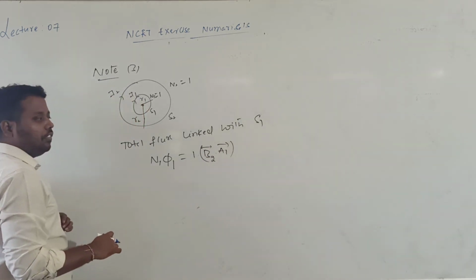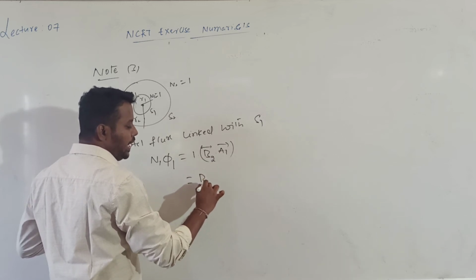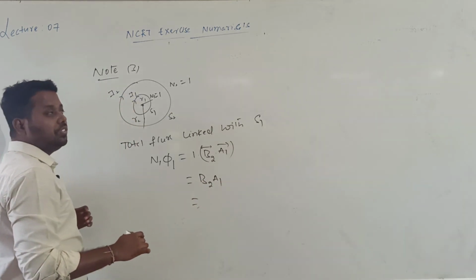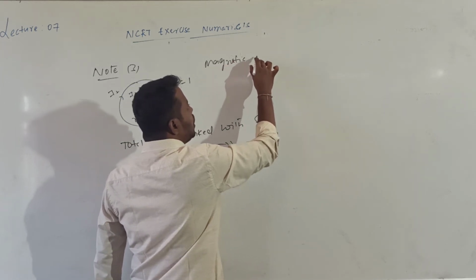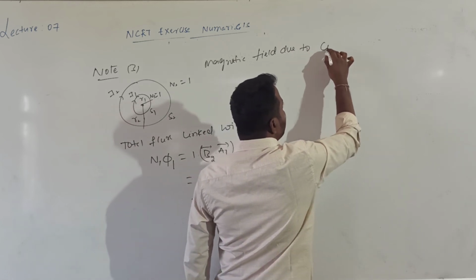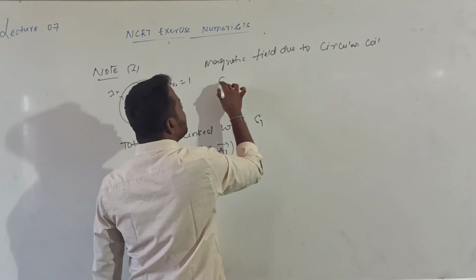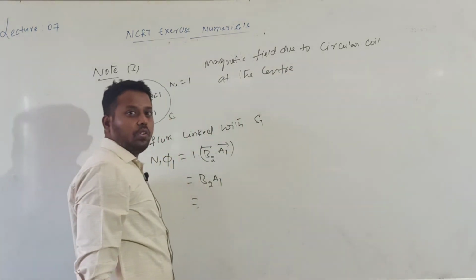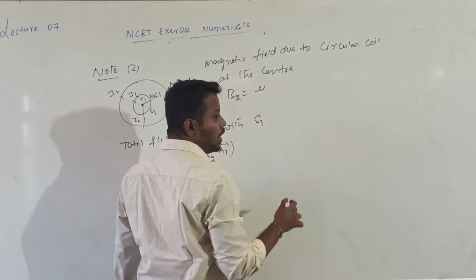Flux is the dot product of the magnetic field induction due to S2 and the area of S1, and B2 and A1 are both parallel. So I will get B2 into A1. What is B2? The magnetic field due to which one? Magnetic field due to the circular coil, at the center. Last time we considered the solenoid. Now we are considering the circular coil. So what will I get? B2 is given by, what is the formula?